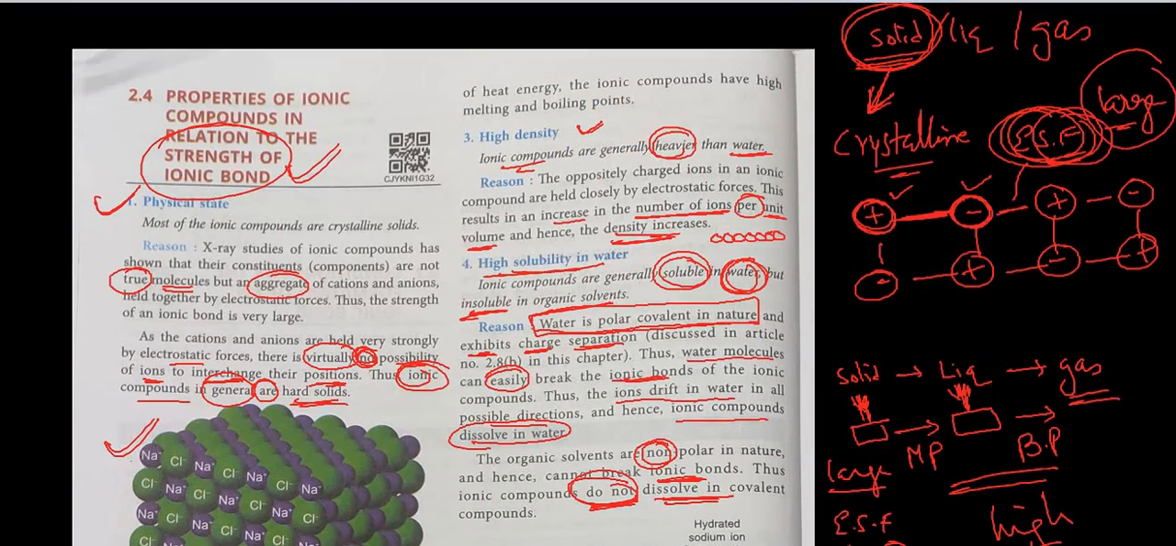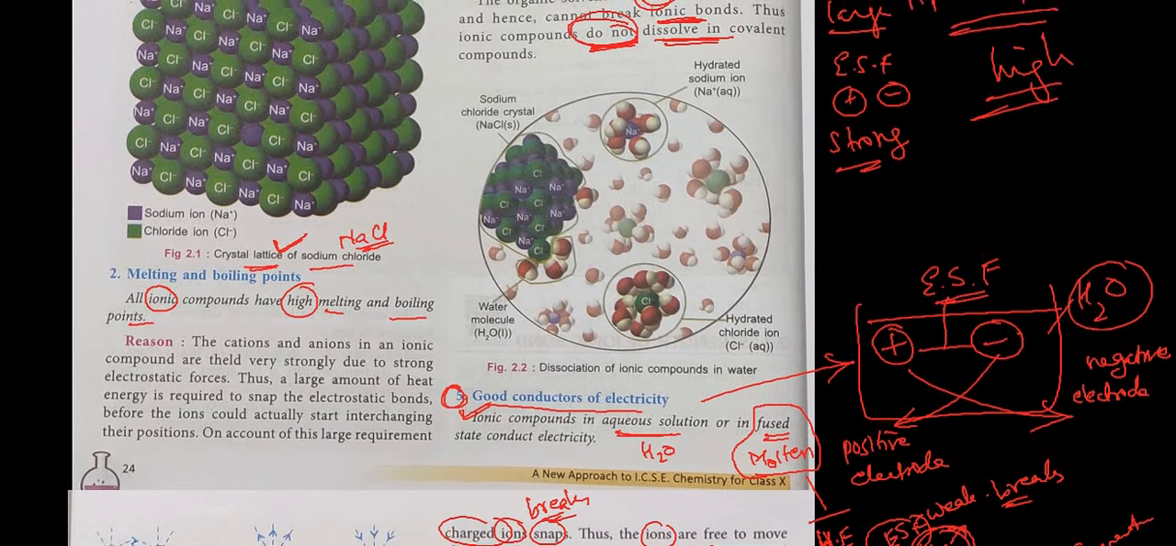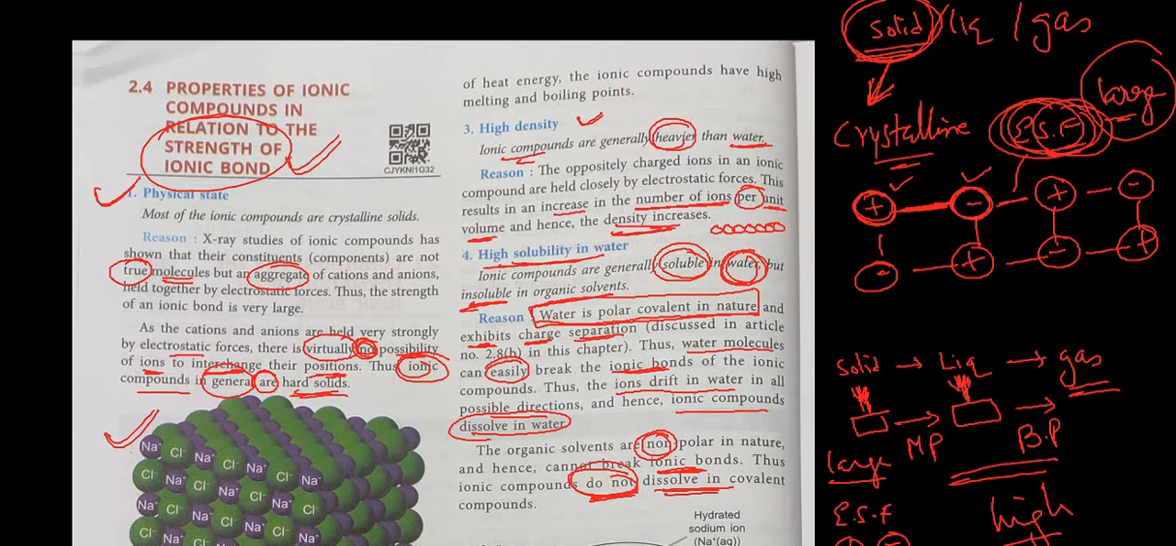Number 3, the density is very high. Number 4, solubility in water is high. Number 5, they are good conductors of electricity. So this is all about the properties of ionic compounds, or you can say related to the ionic bonds. There are 5 properties and it is pretty simple. All of them have only one common point, that is, electrostatic forces are strong.